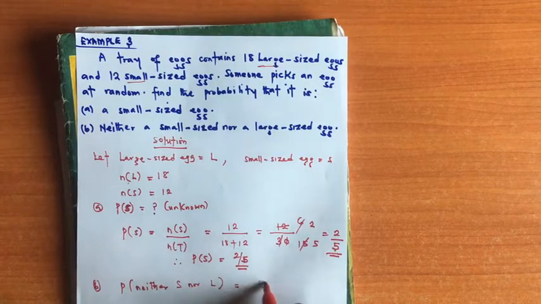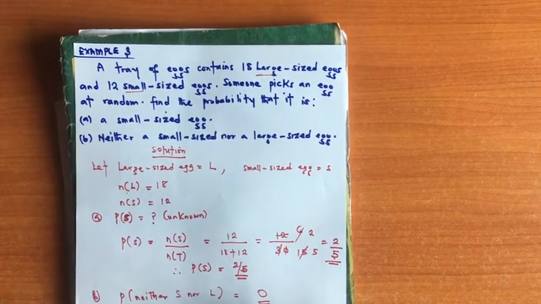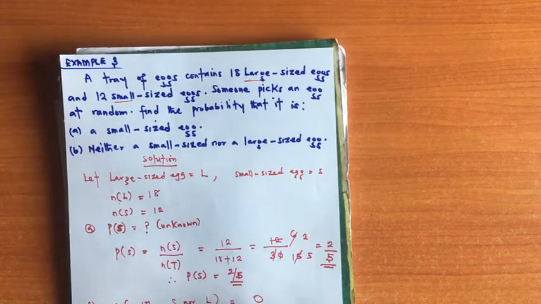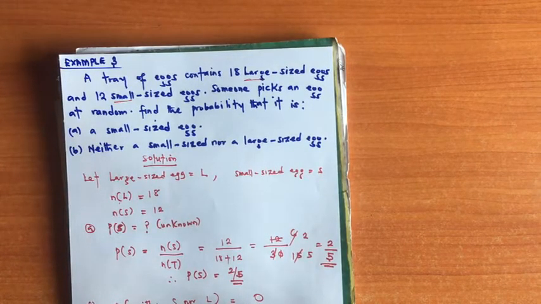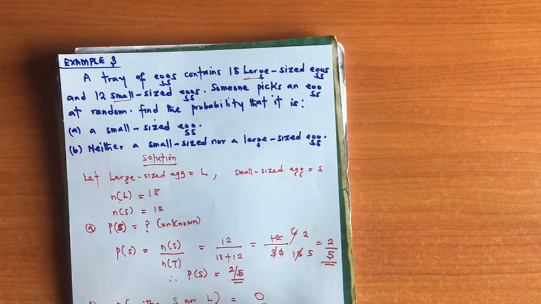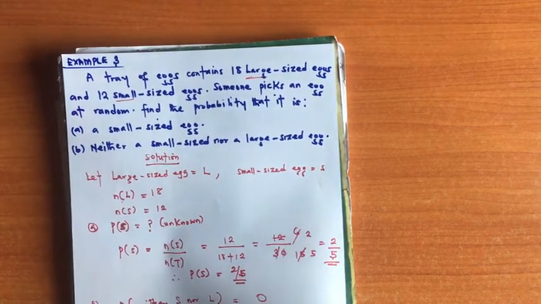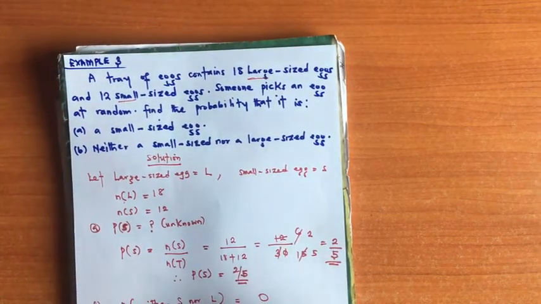We don't have any other size in the tray. It's just basically two, small-sized and large-sized egg. So that's the solution to this problem.